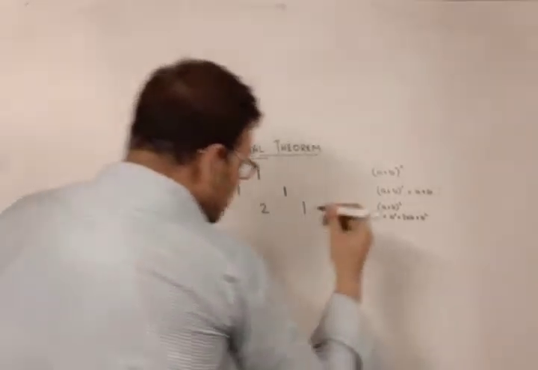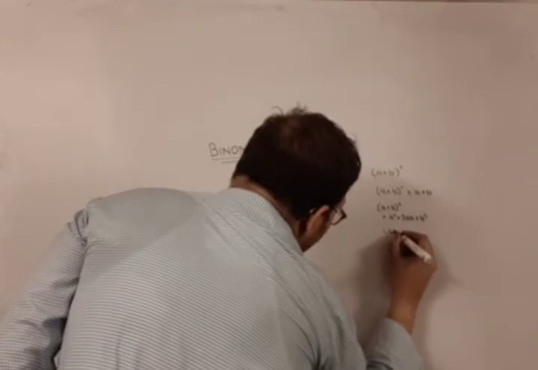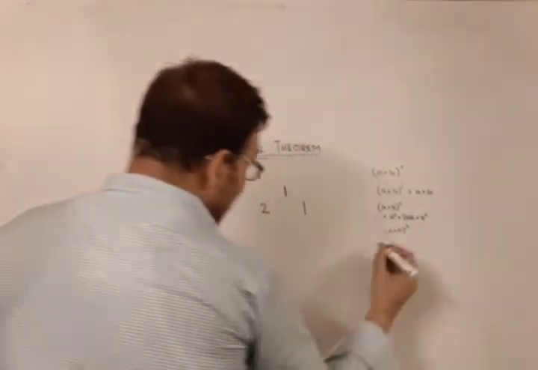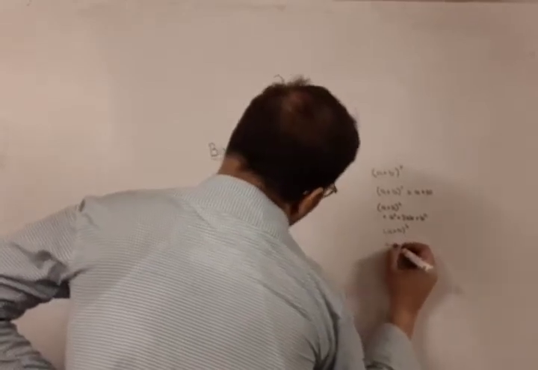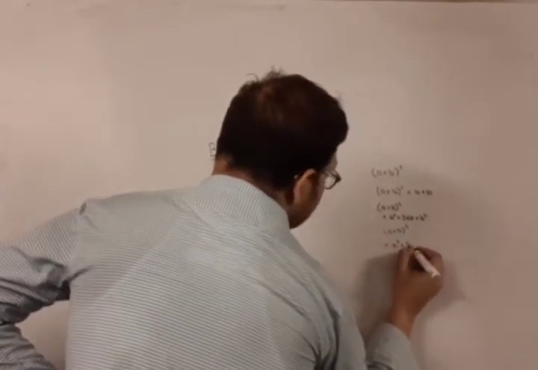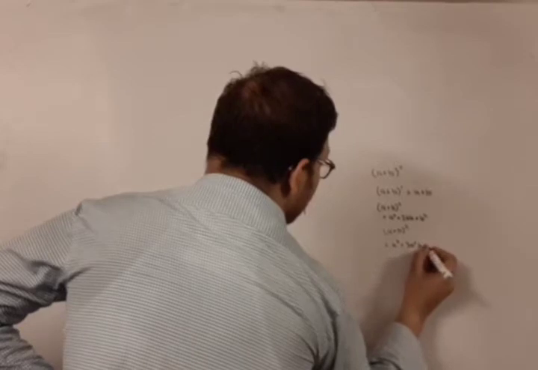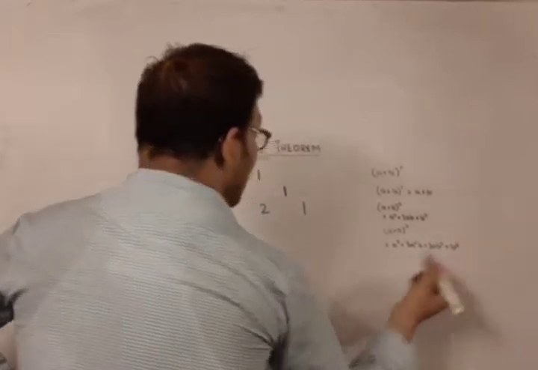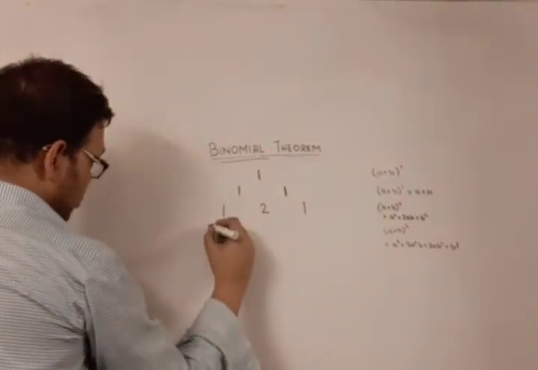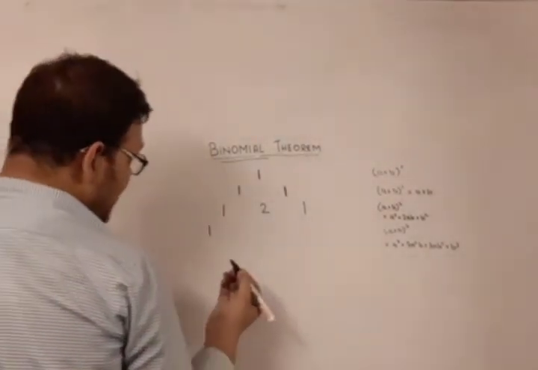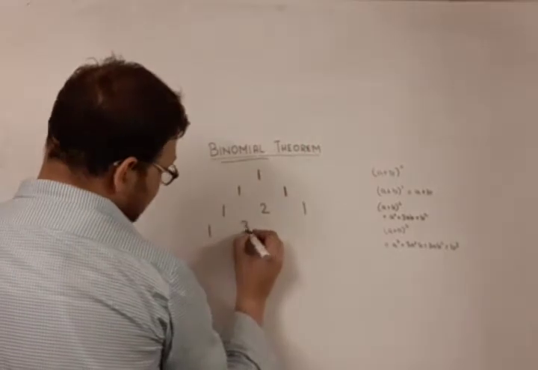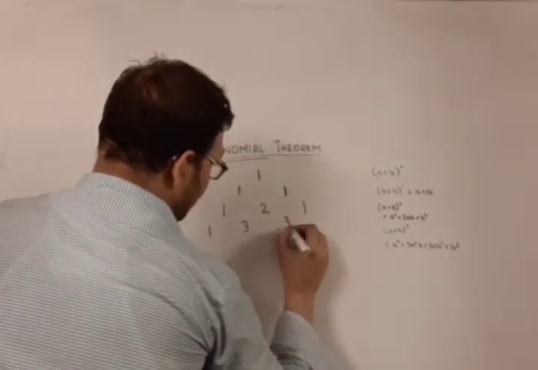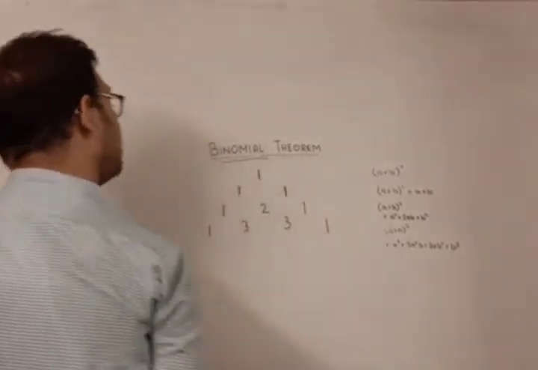So what if I do it again for (a+b) the whole cubed? We all know (a+b) cubed is a cube plus 3a square b plus 3ab square plus b cube. So if we extract the coefficients and write them, we get 1, 3, 3, and 1.